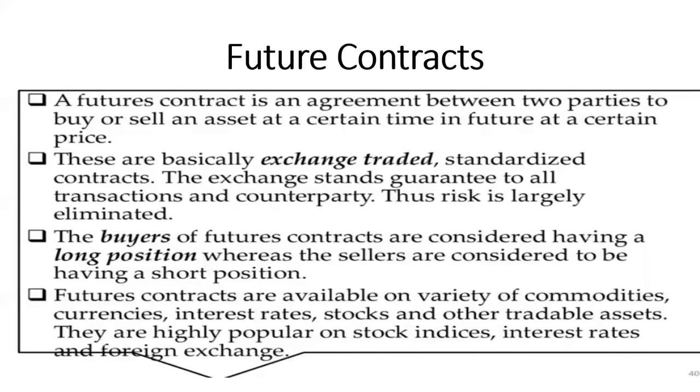Okay. Now let's discuss what a future contract is. A future contract is an agreement between two parties to buy or sell an asset at a certain time in future at a certain price. Here the price will be certain and predetermined. These are basically exchange traded contracts and standardized contracts. Remember, the forward contracts were customized, but these are standardized.